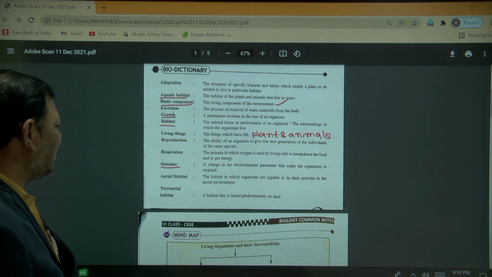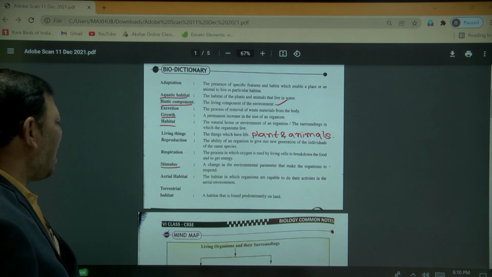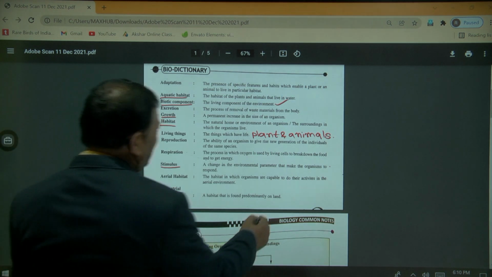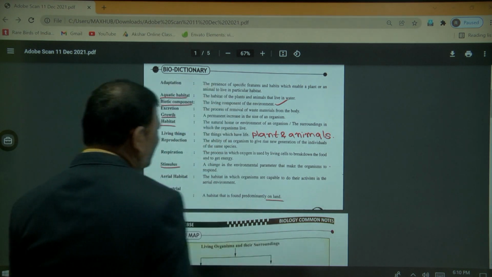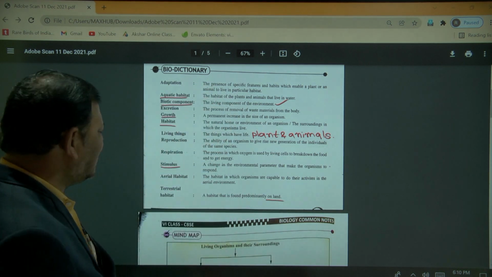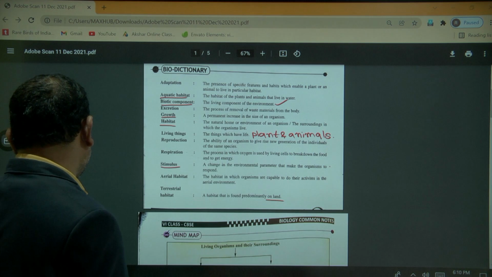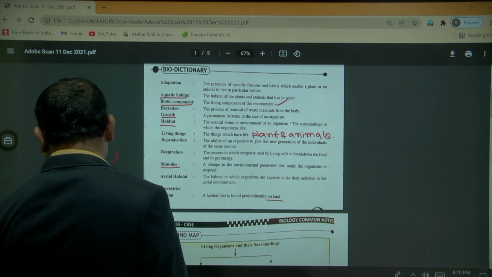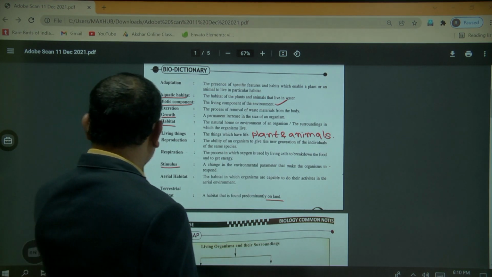Terrestrial habitat. A habitat that is found predominantly on the land. The habitat of the organisms that we can see on the land is known as the terrestrial habitat. What is it? Terrestrial habitat.